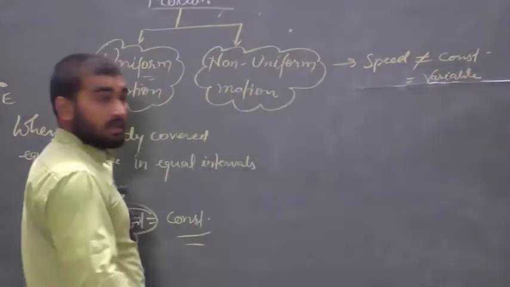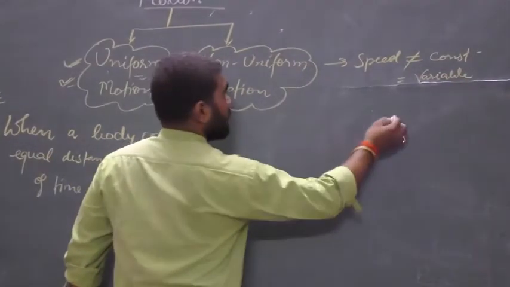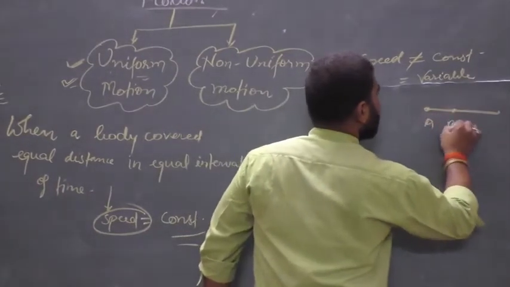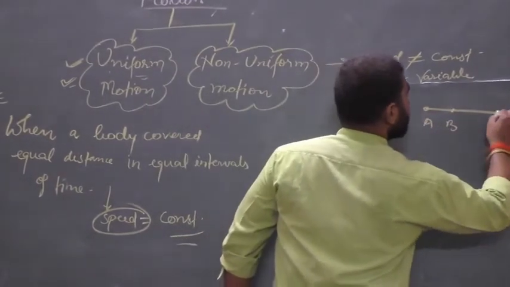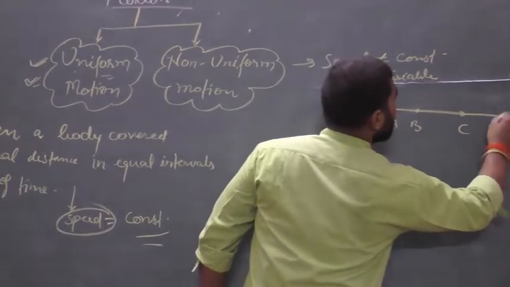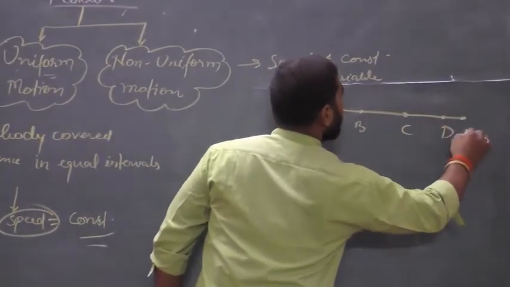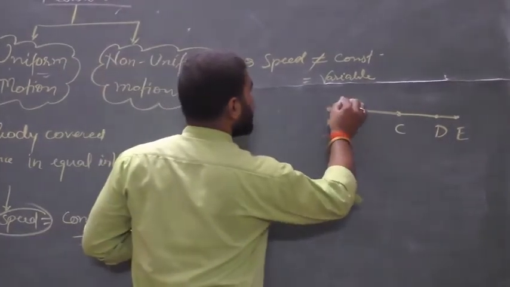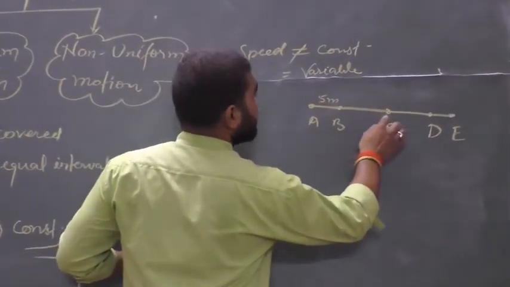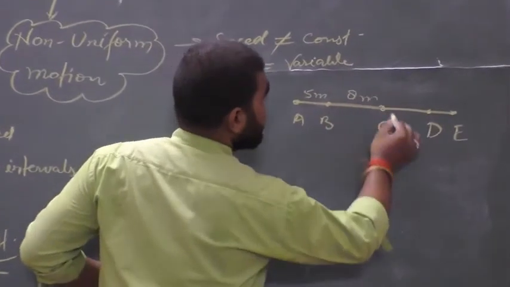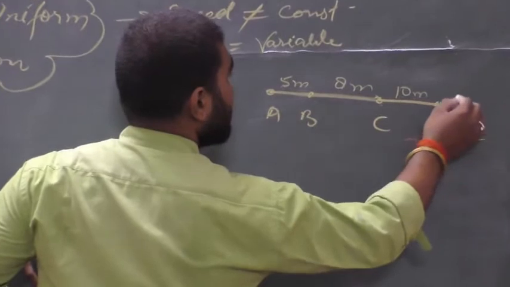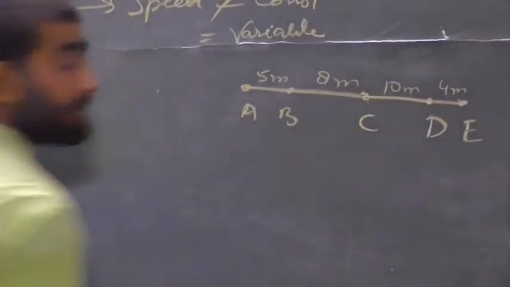Let us suppose a body is moving from point A to B, B to C, C to D, D to E. Here the distance between A and B is 5 meter, B and C is 8 meter, C and D is 10 meter, D and E is 4 meter.